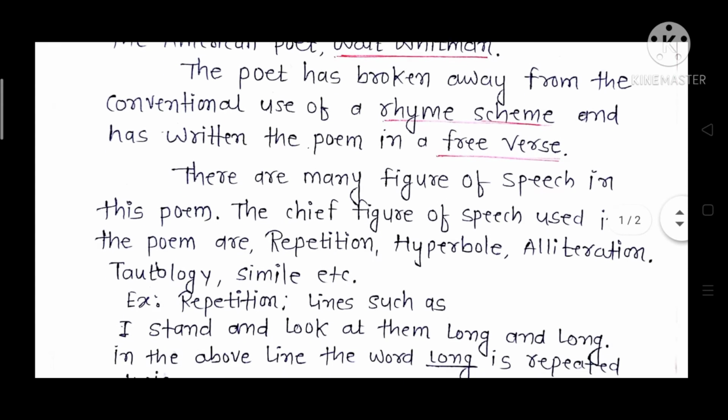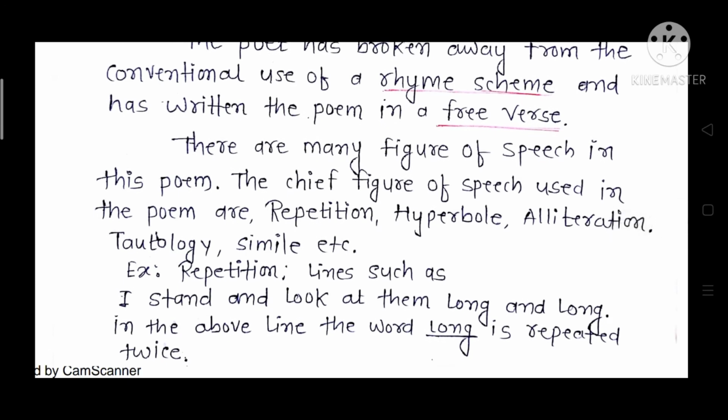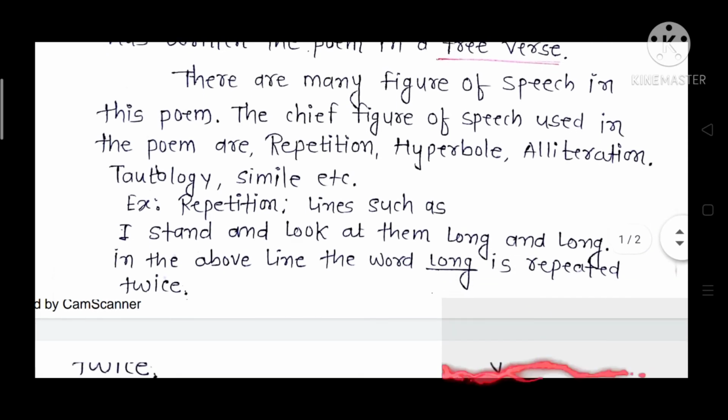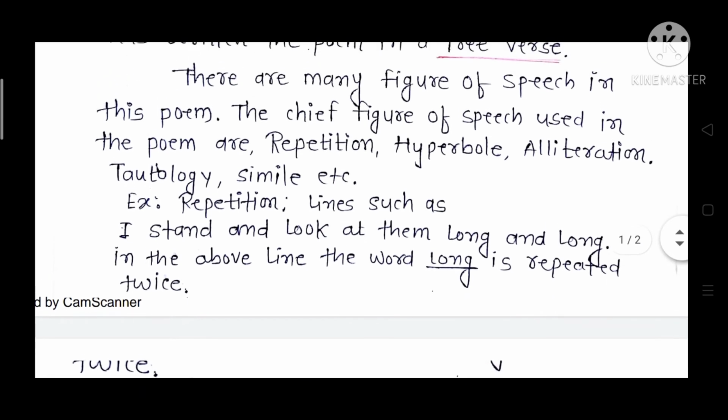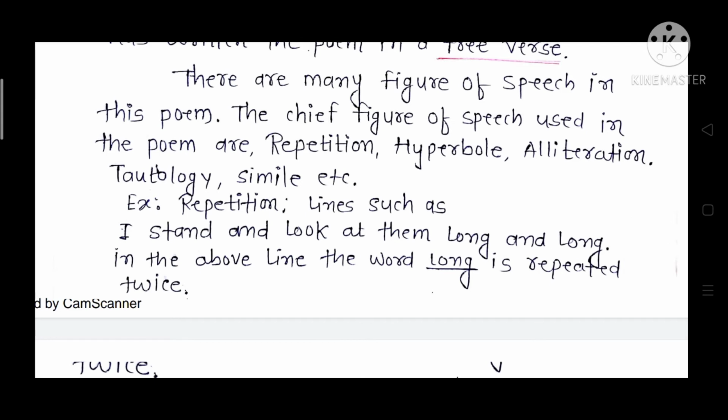There are many figures of speech in this poem. The chief figures of speech used in the poem are repetition, hyperbole, alliteration, tautology, simile, etc. So friends, when you are writing about the figure of speech, you may write whichever figures of speech are there, but out of which you are supposed to take one with the help of an example. So I have taken over here the example of repetition and the line such as, I stand and look at them long and long. So in the above line, the word long is repeated twice. So this is repetition.